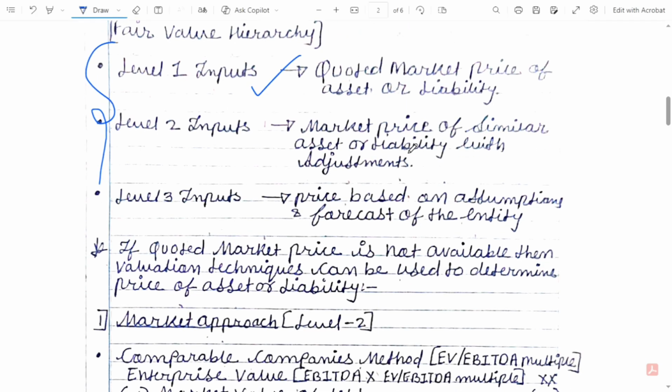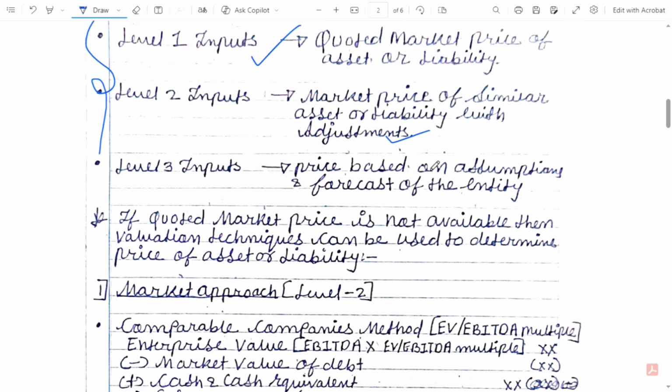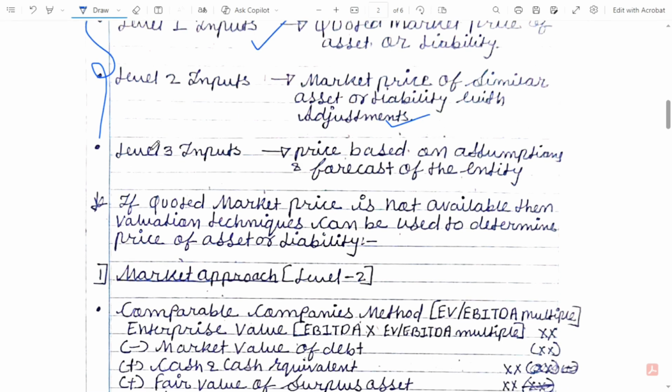But if we do not have a quoted market price, then we will take a market price of a similar asset or liability with adjustments. Then level 3 input is a price based on the assumptions and forecasts of the entity. Now we do not have the market price of a similar asset or liability either, so we can derive a price based on our assumptions and forecasts.